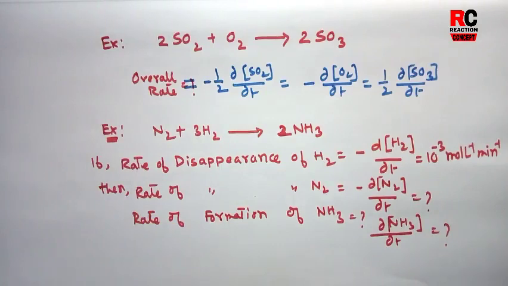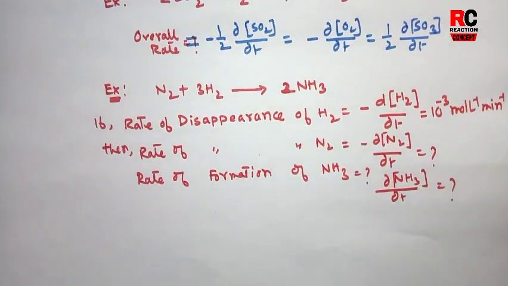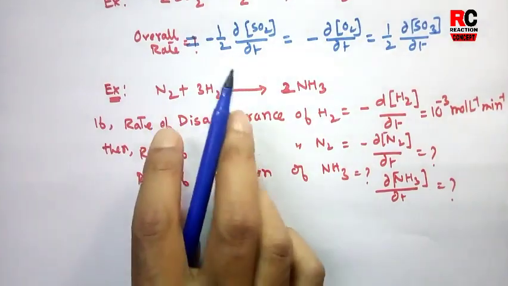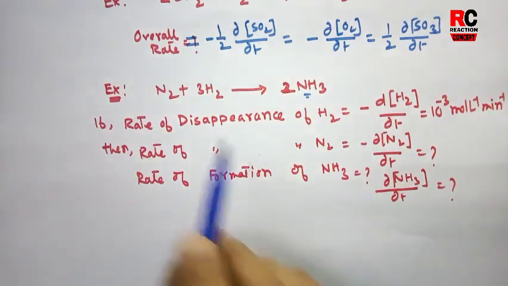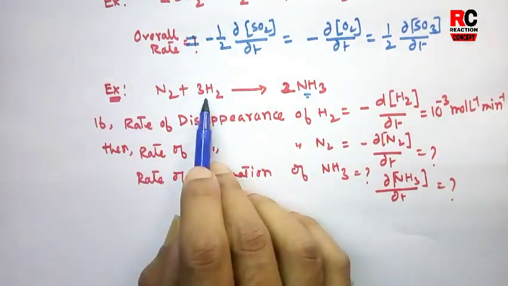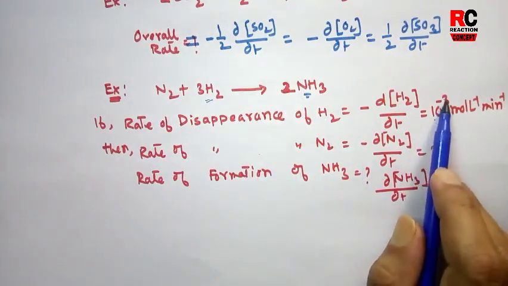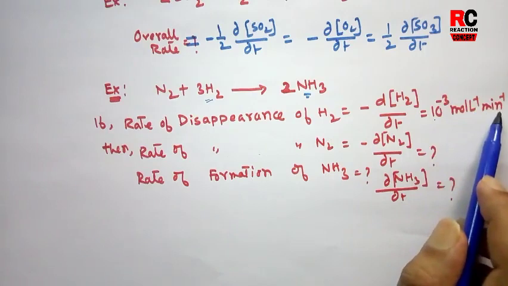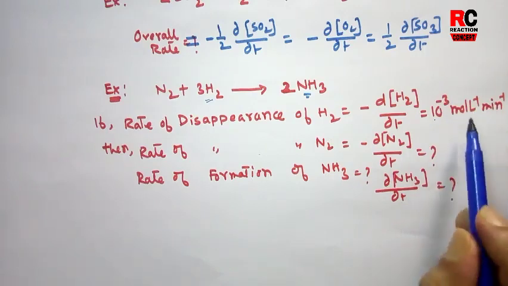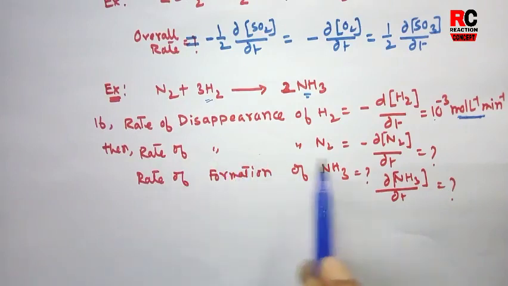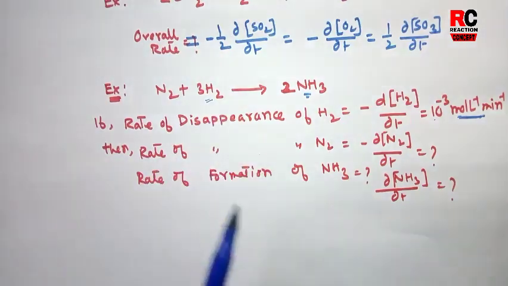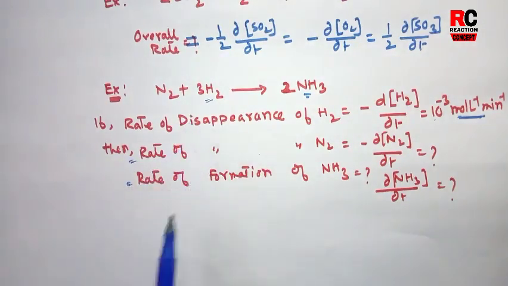Similarly, there is another question. In the question, there is a reaction in which nitrogen and hydrogen react with each other and produce ammonia. It is given that the rate of disappearance of hydrogen is 10 to the power minus 3 mole liter inverse minute inverse. This is the unit of rate of a reaction. So it is asked what will be the rate of disappearance of nitrogen and what will be the rate of formation of ammonia. To calculate these two, we should write the overall rate of the reaction.